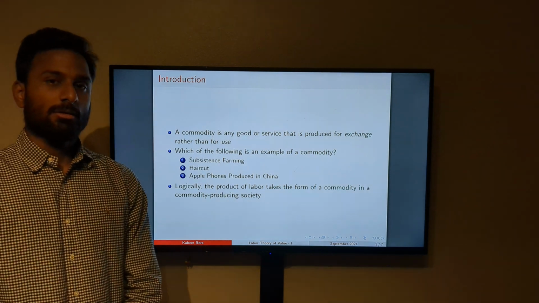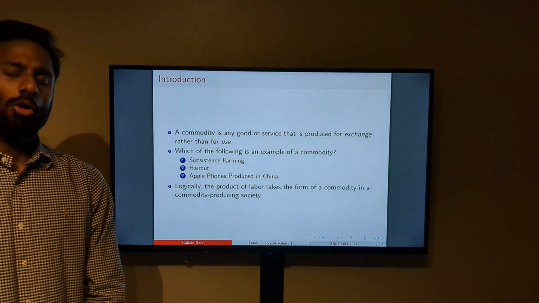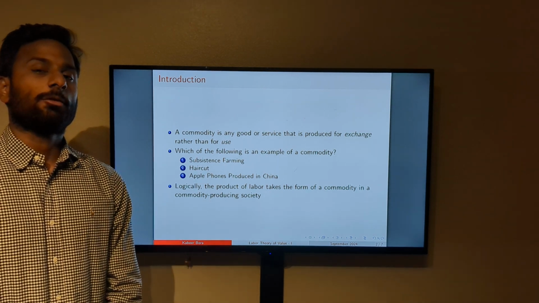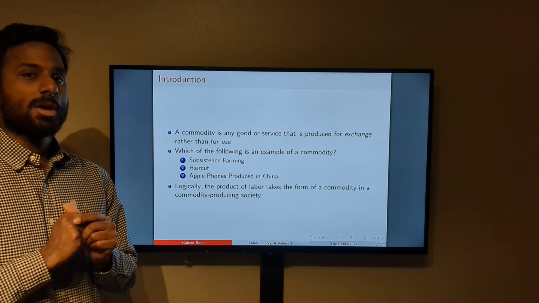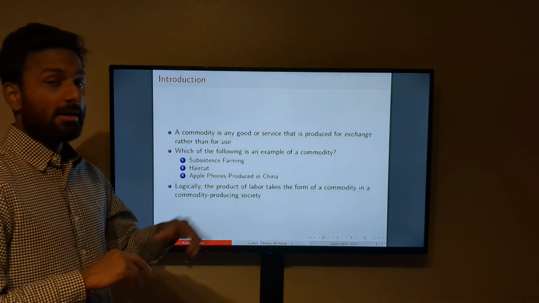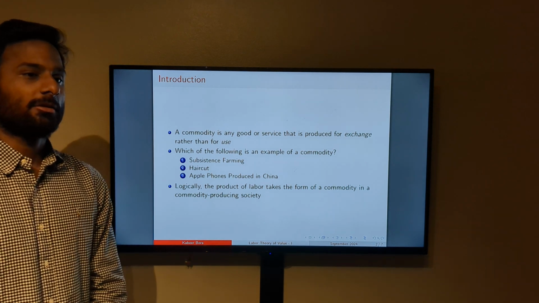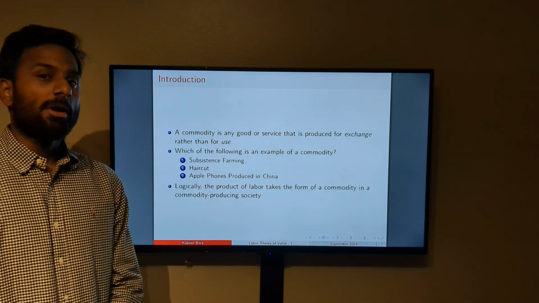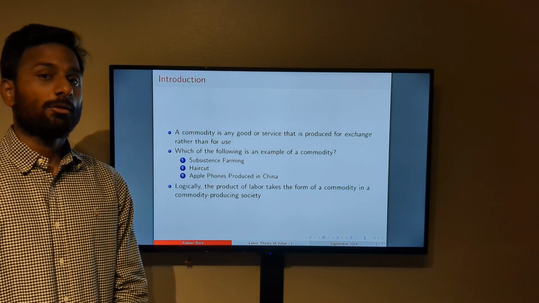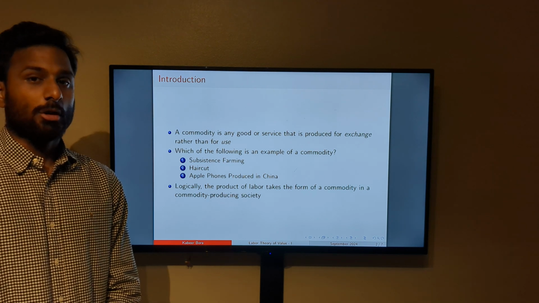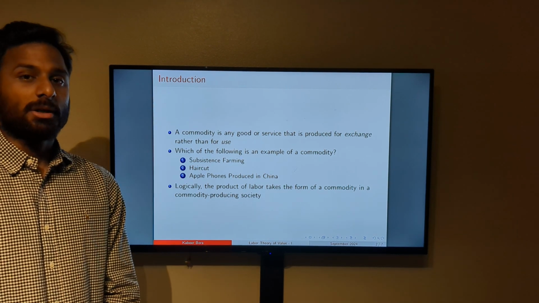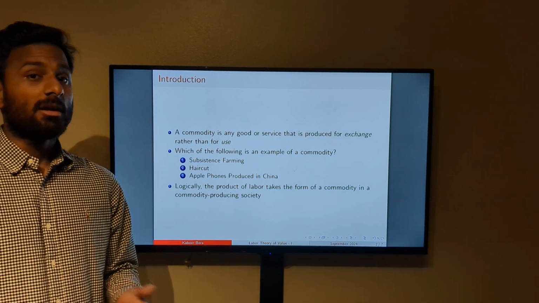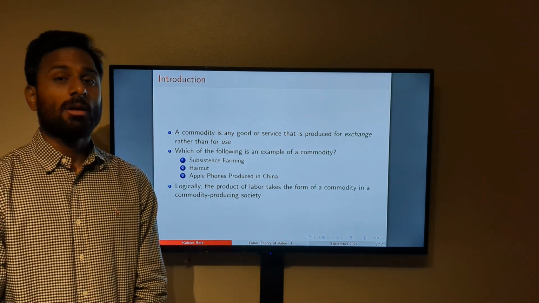Second one is a haircut, right? Of course, it's not a good as such. It's a service. And a haircut is usually a service that is provided to us by barbers at a salon. So if you go to a barber and get your hair cut, will that service be a commodity or not? It will be a commodity because we are going to a salon, and we are getting the haircut, and in lieu of that, the barber gets money from us, right?